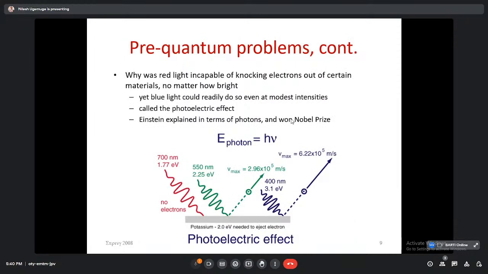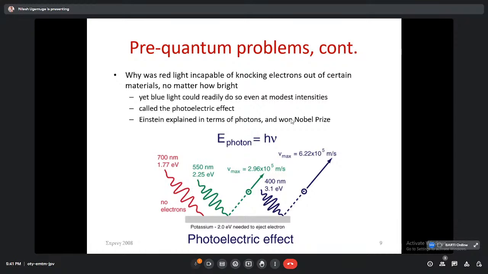And again, if we see the pre-quantum problems, like why was red light incapable of knocking electrons out of certain materials, no matter how bright? As we know, in VIBGYOR, from violet to red, red has a wavelength of around 600 nanometers, or 6000 Angstrom. But you can see how that red light can be incapable of knocking electrons out of certain materials, whereas if we go towards this side, like ultraviolet, then that can.